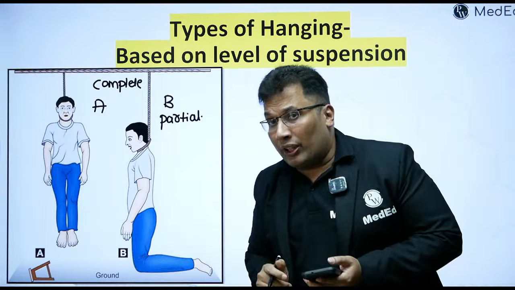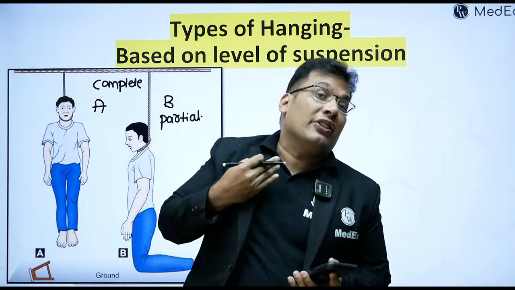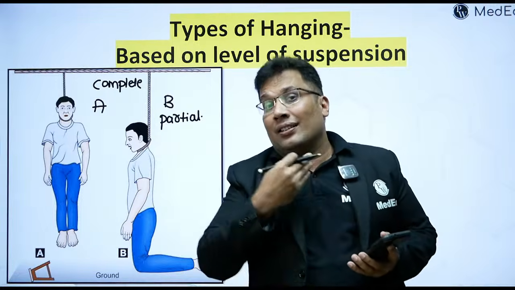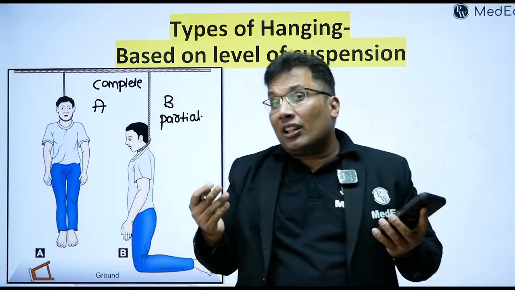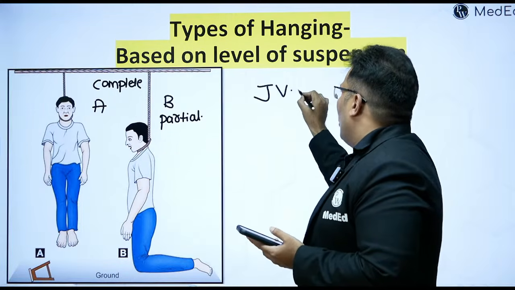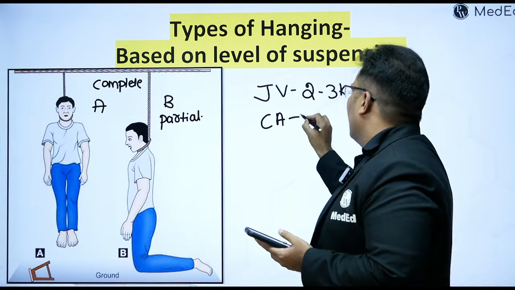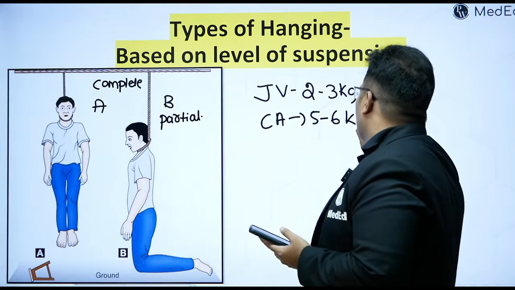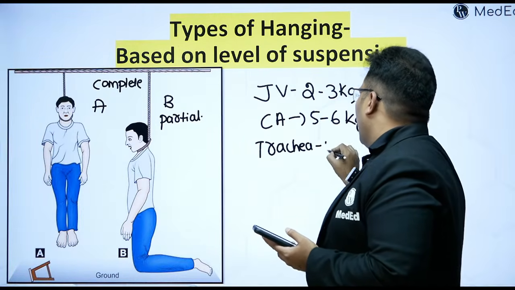Now here one more important question. What is the weight required to occlude the jugular veins? We have jugular veins, carotid arteries, vertebral artery, and trachea. What is the pressure required to occlude the jugular veins? That is around 2 to 3 kg. Carotid arteries, 5 to 6 kg. Trachea, around 10 to 12 kg.